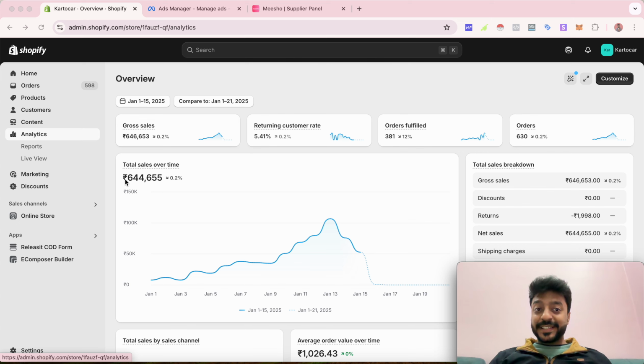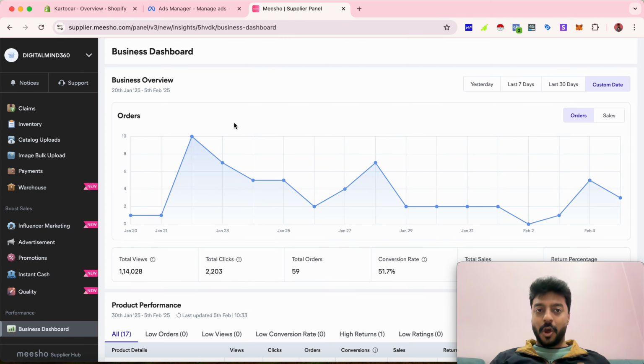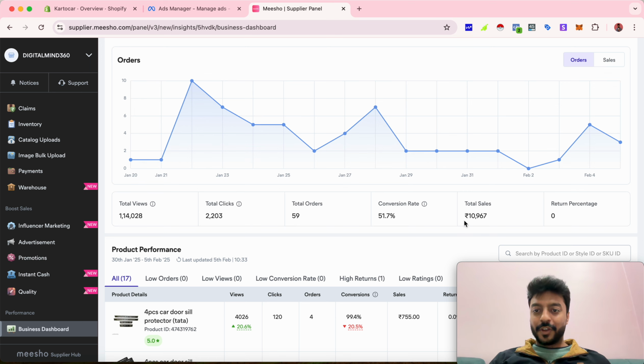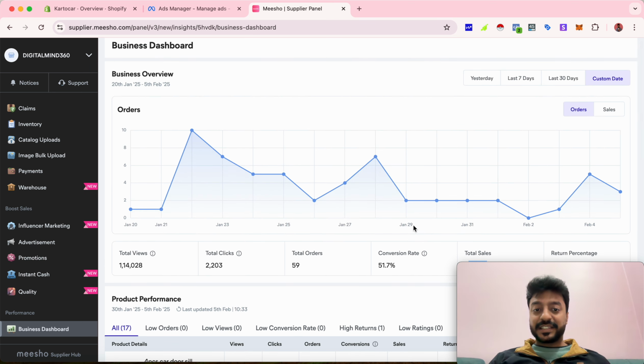I have made 6,44,000 rupees in the month of January of 2025 by only selling car accessories. And the same thing I'm also selling on my Meesho account. And you can see the data from 20th Jan to 5th February 2025. I have made a sale of 11,000 rupees by only selling car accessories.